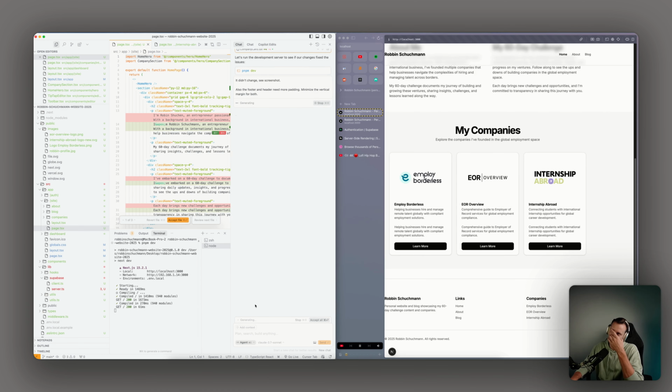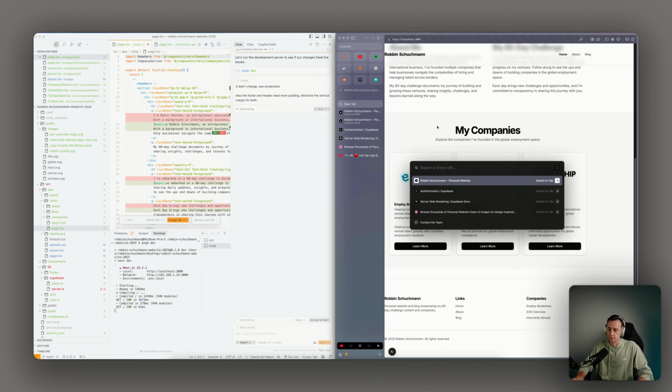I think I made a mistake. I told it to add more margin. Margin is outer, padding is inner. So basically, how to explain this for my project.